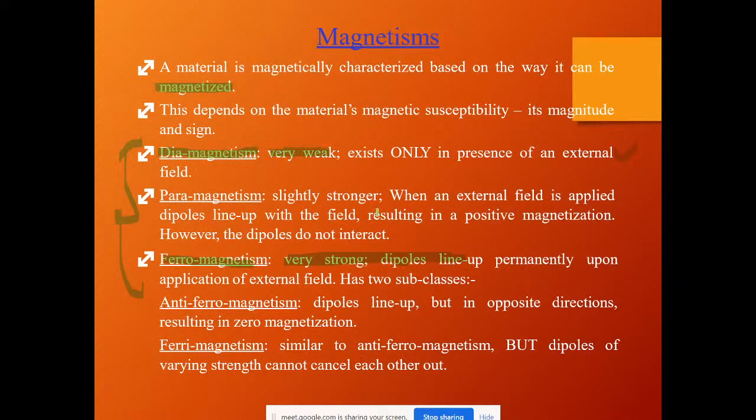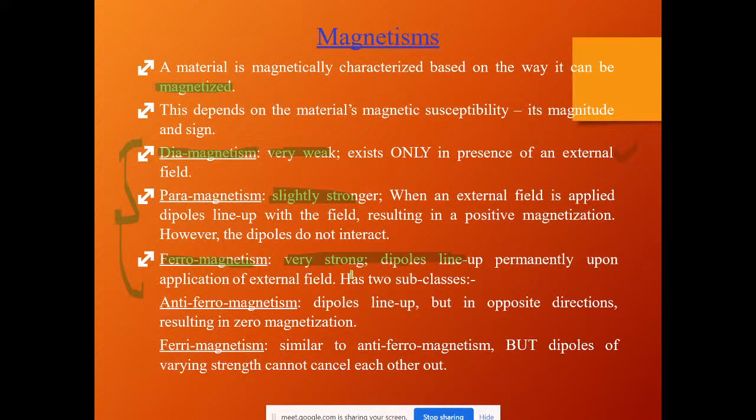They may or may not accept magnetic properties. Whereas coming to paramagnetic materials, they are slightly stronger when compared to diamagnetic, but not ferromagnetic. Just now I have given an example, right? We rubbed some iron material with a magnet, so that iron material has allowed its magnetic nature to exist for a certain time. That type of material will come under paramagnetism.